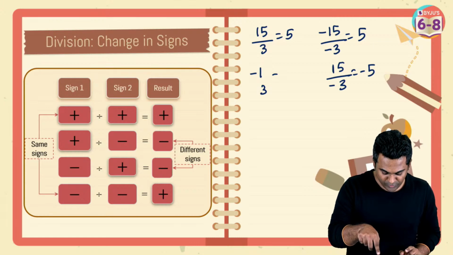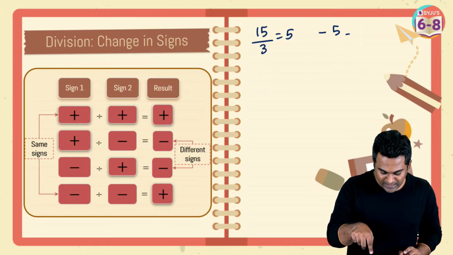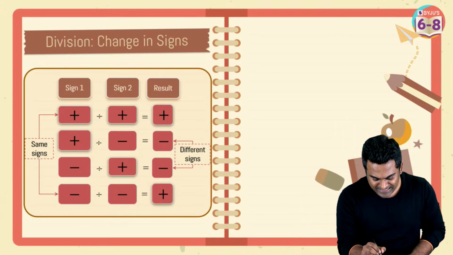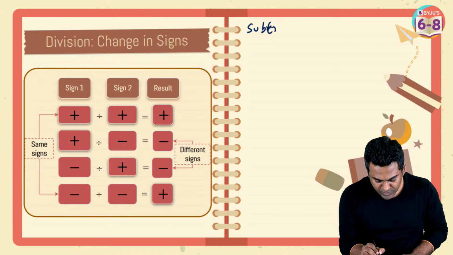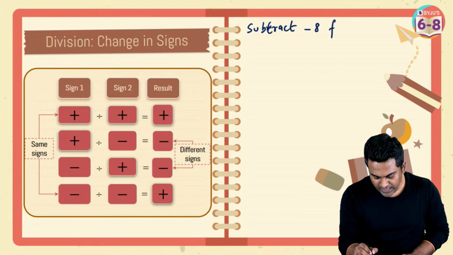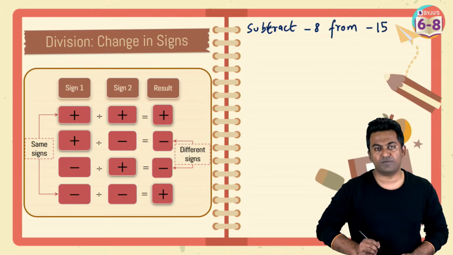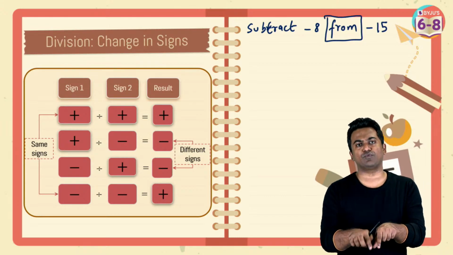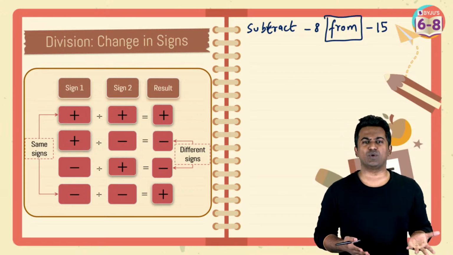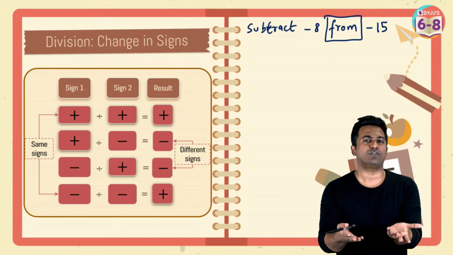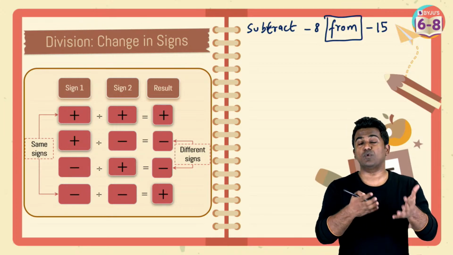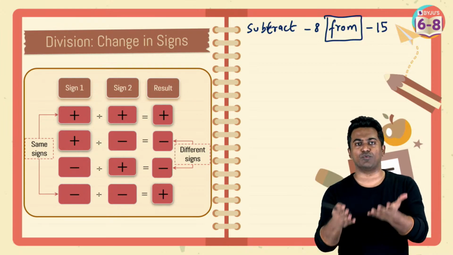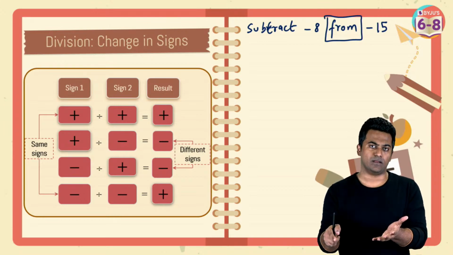Okay, let me just write that down here for you, because subtraction is again crucial, and I'm going to pick up the question that was just asked, like subtract minus 8 from minus 15. Now before we jump into this, you've got to understand the importance of the keyword from here. What if I ask you to subtract? Another easy word for subtract is going to be what? Remove. Remove 3 from 10. How would you say that? Remove 3 from 10. So from 10, which means 10 minus 3. That's what you do, right?